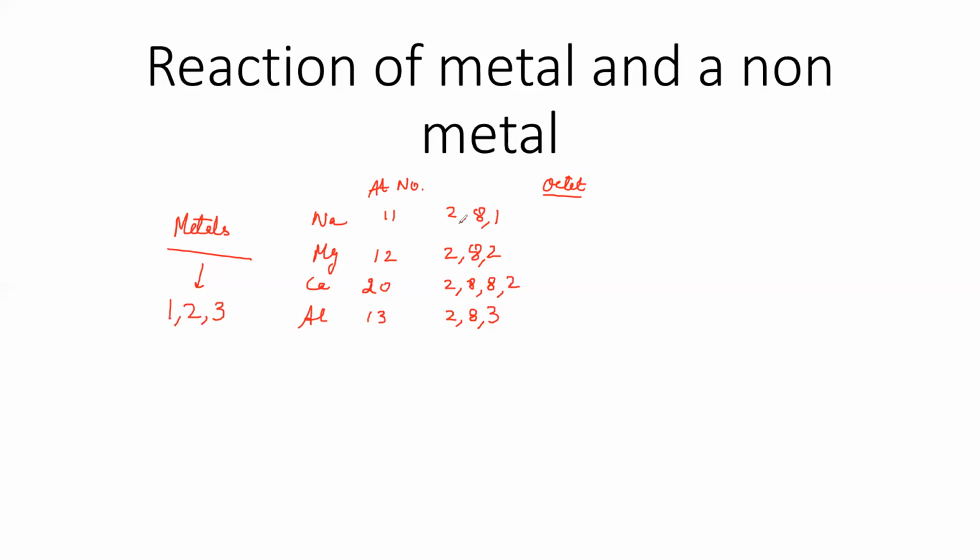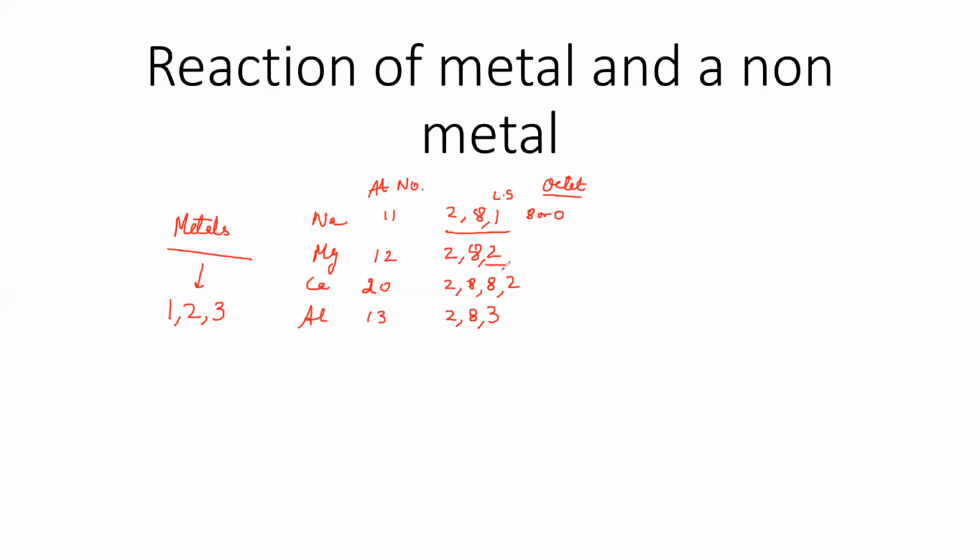So if this sodium metal tries to be stable, the last shell should have either 8 electrons or 0 electrons. What will be easy for this sodium? It will be to lose electrons, because gaining 7 will be difficult.